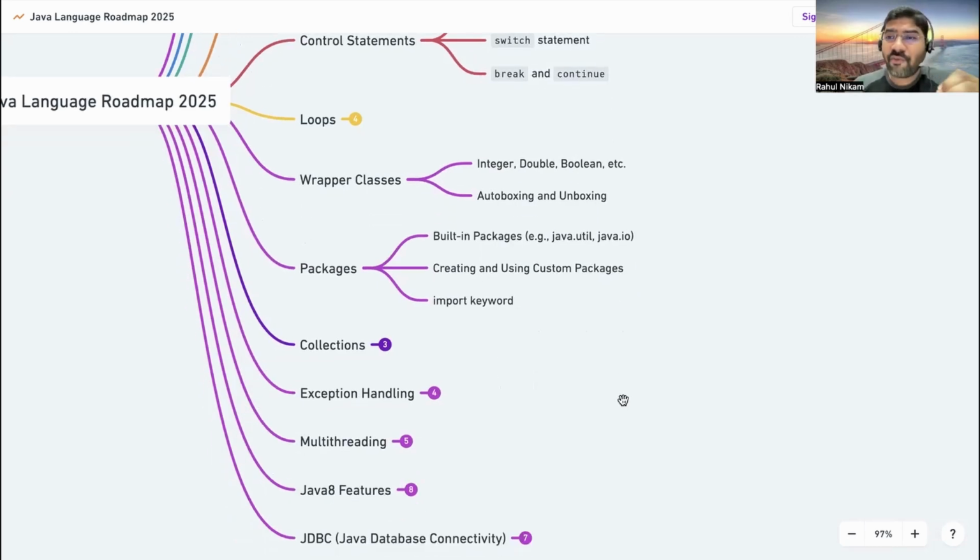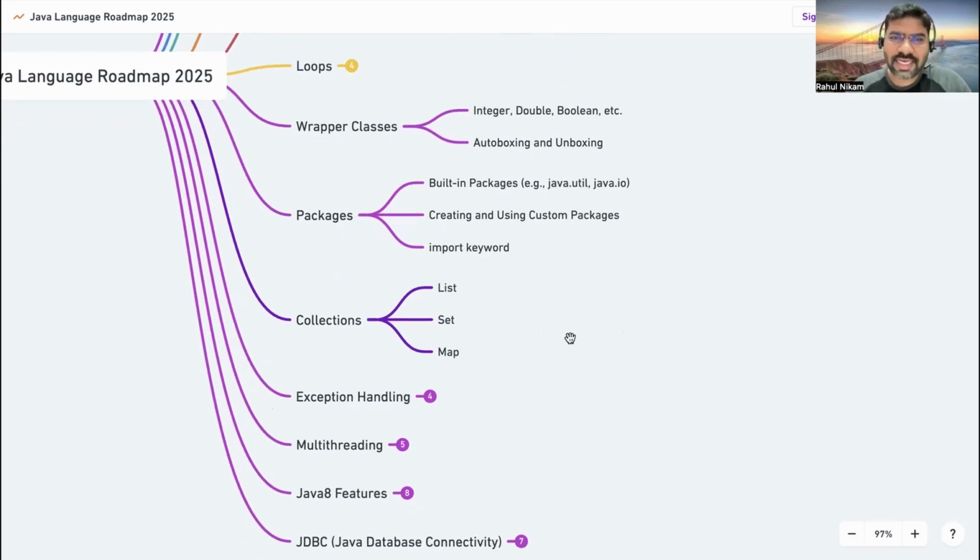After that, one of the important topics that is widely asked in interviews and widely used in development is collections. List, set, and map all have their own characteristics. So learn about list. When you want unique data, you go with a set. And when you need to store values as key-value pairs, you go with a map.